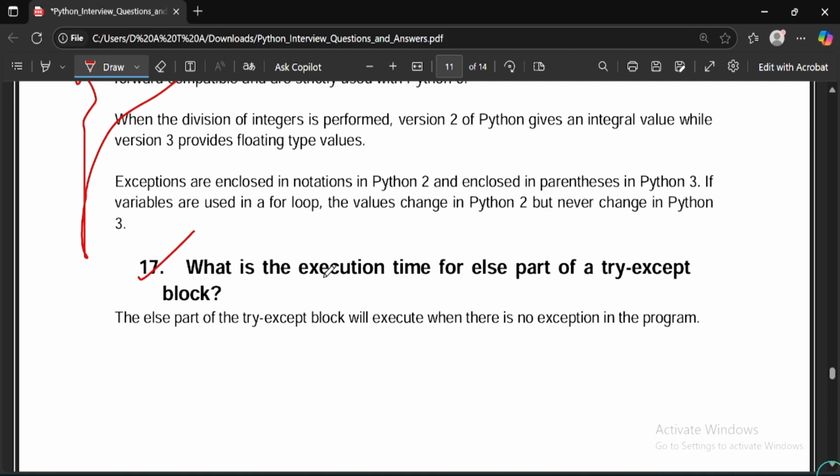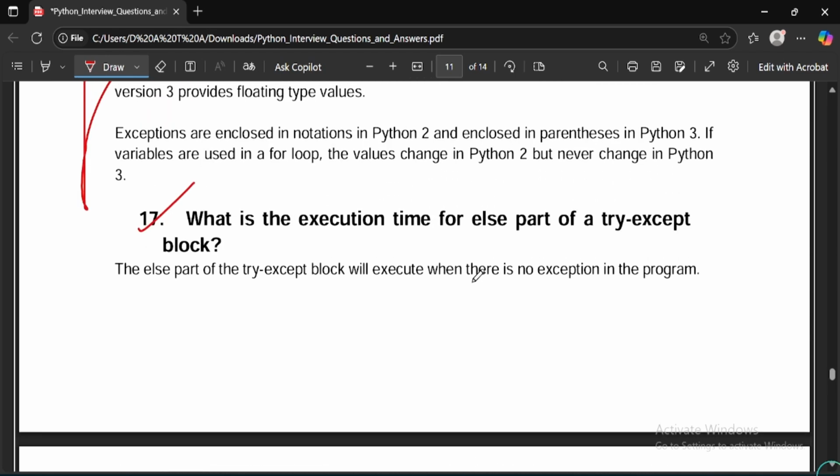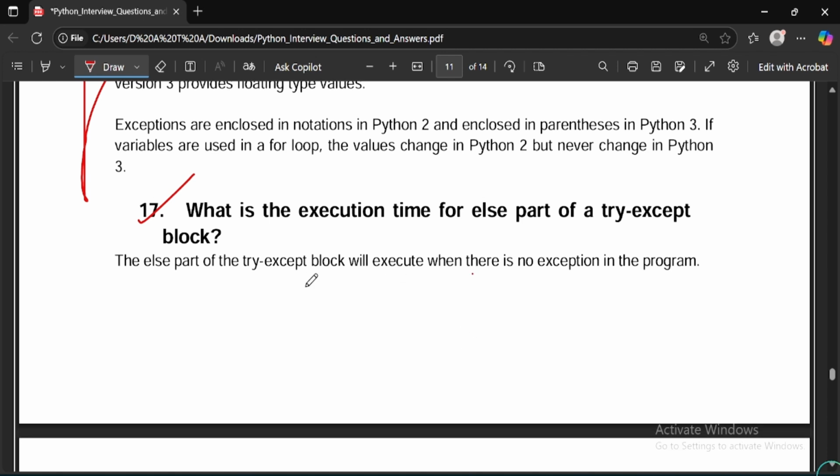Moving to the next question, what is the execution time for the else part of a try except block? You can answer, this is just a one-line answer. The else part of the try except block will execute when there is no exception in the program. Simple answer.